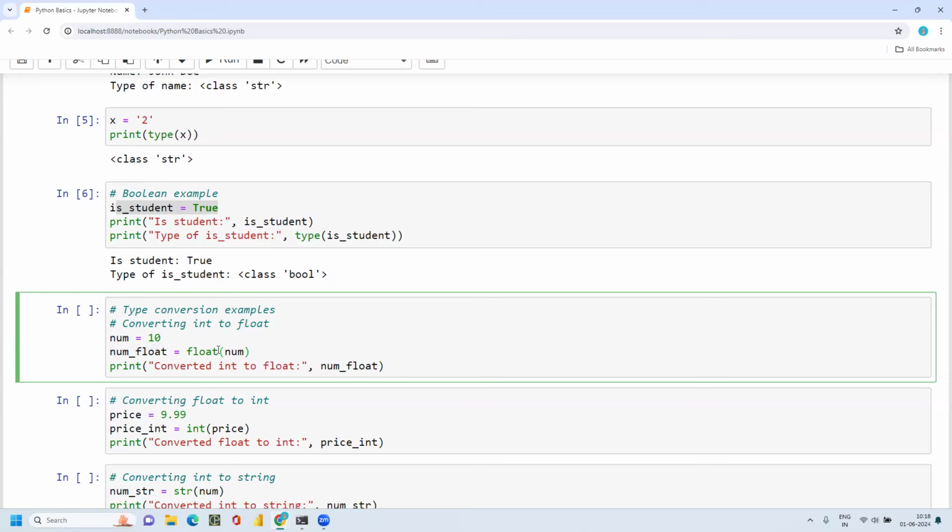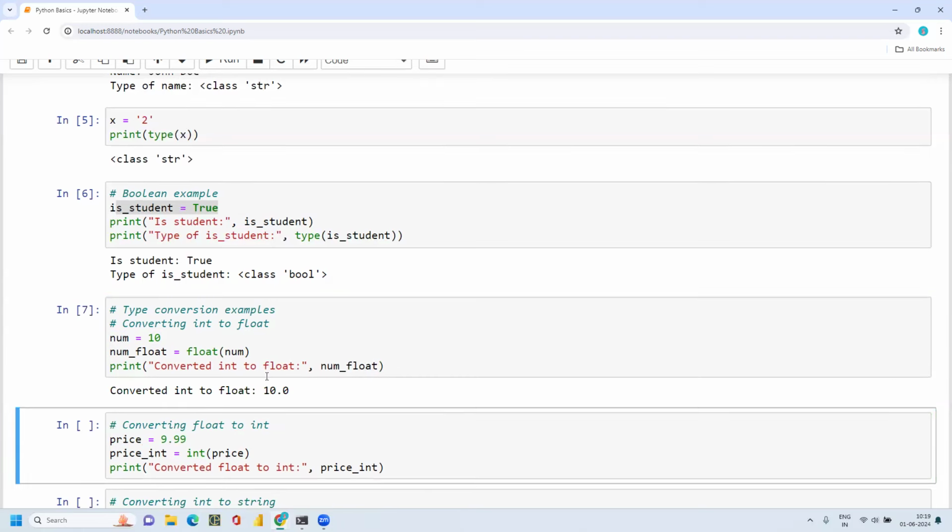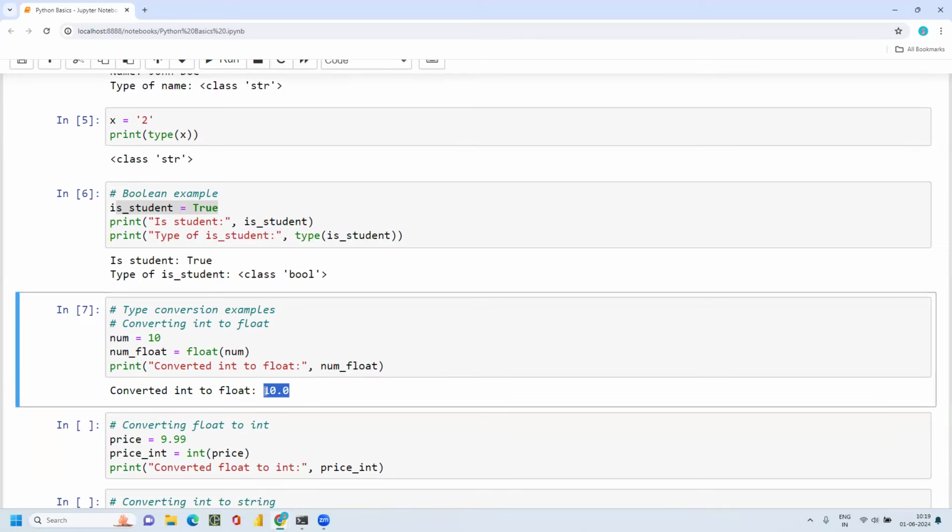If I put float and pass this number, then it will be converted into float, and it is giving me 10.0 because float is always with decimal points. The value is not changing, it is 10 only. Previously, since it is an integer, I'm getting a value without any decimals. Now I'm getting the same number with some decimals.